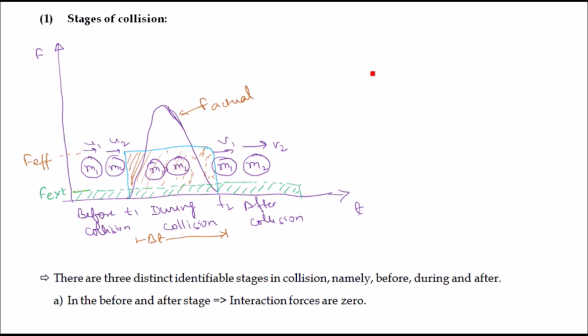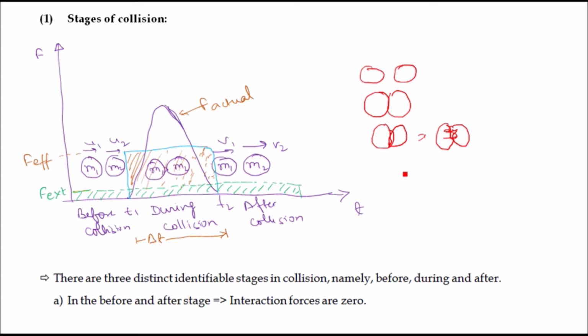So if I show this figure, before collision these two bodies are not in contact with each other. At the start of collision, these two bodies touch each other. Afterwards, during the collision, deformation happens in these two bodies, and they put force on each other.